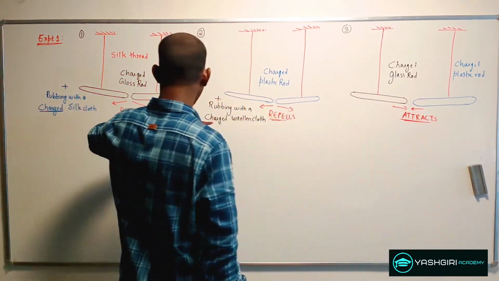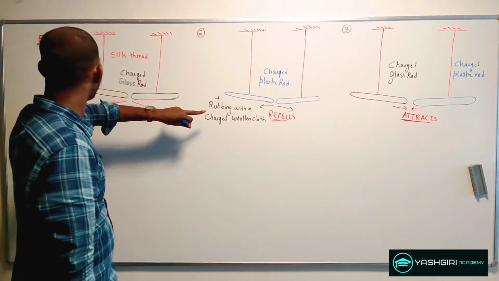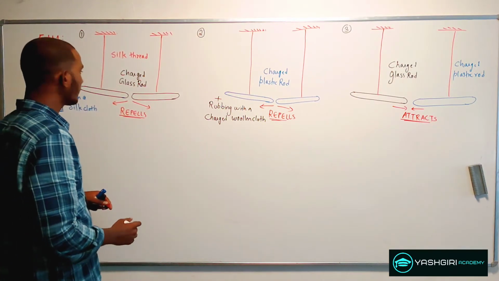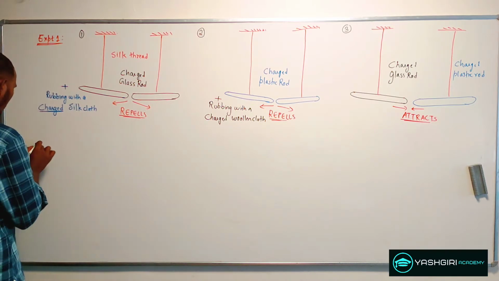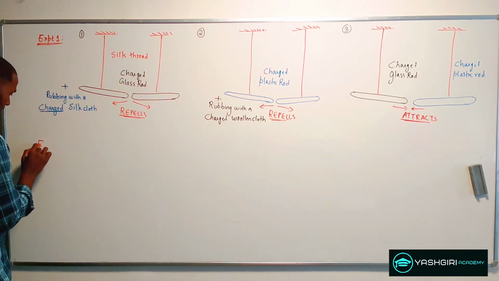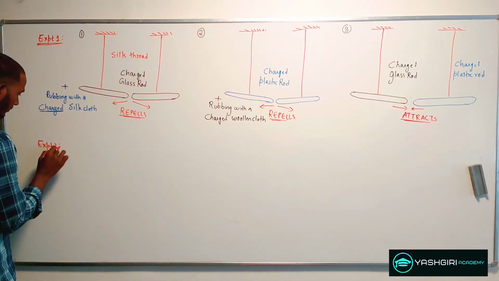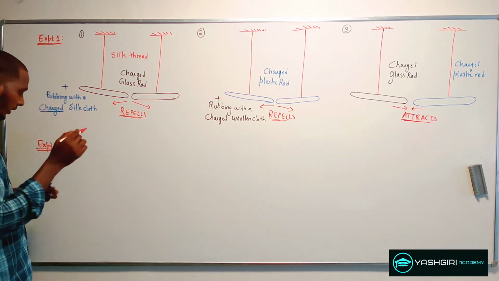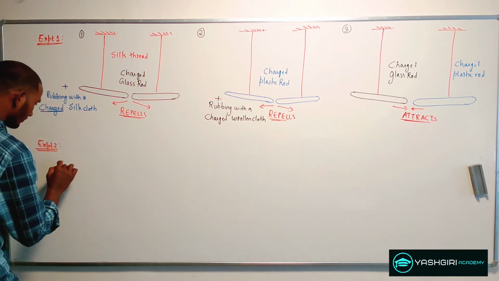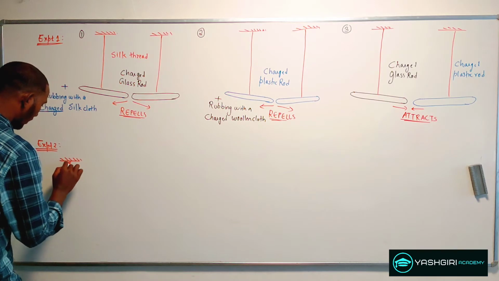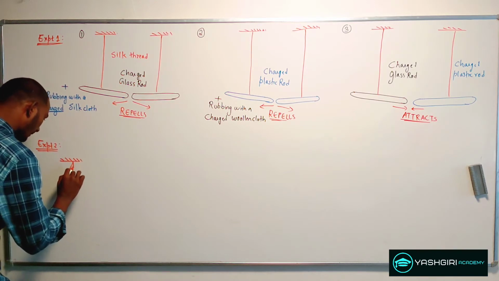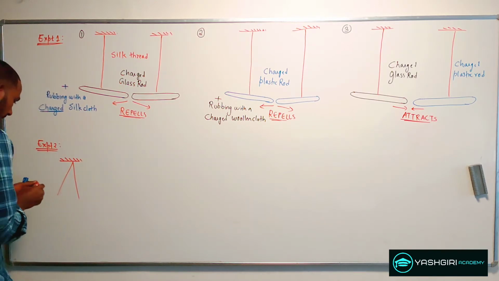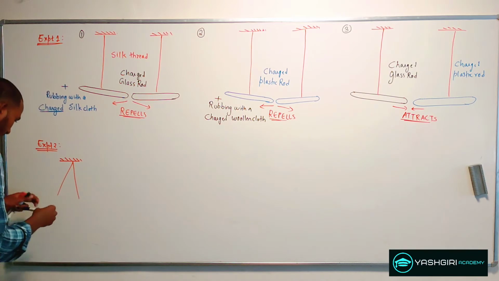Now this was an observation for the experiment 1 that he made, and in his experiment 2, he took two pith balls, neutral pith balls, which were again hung with the help of a silk thread.